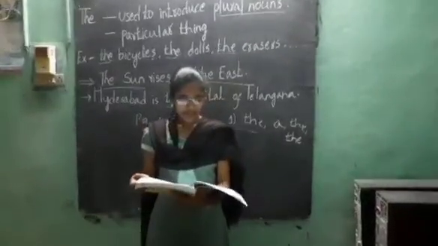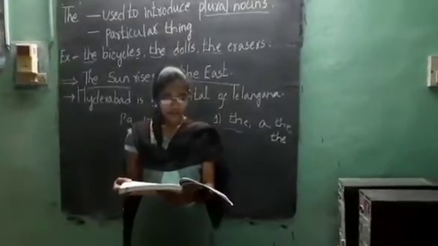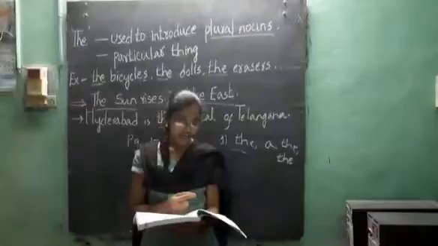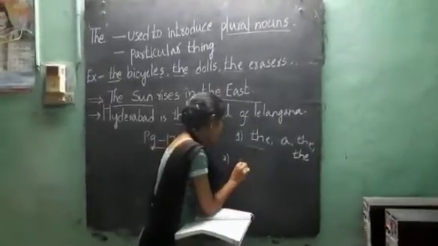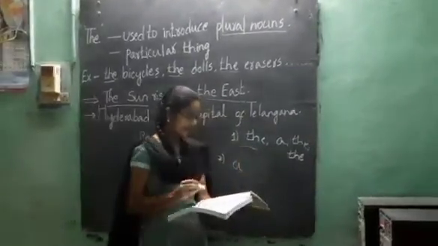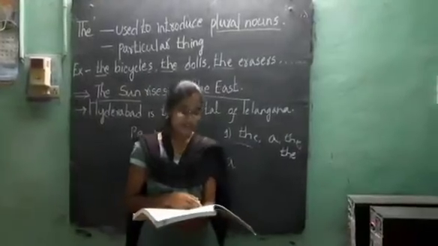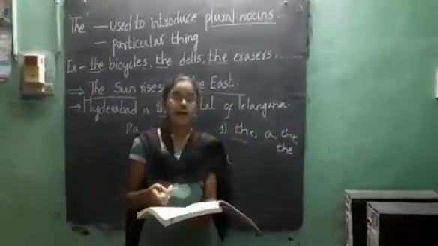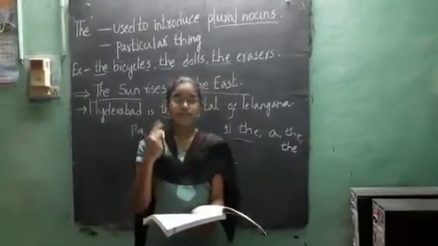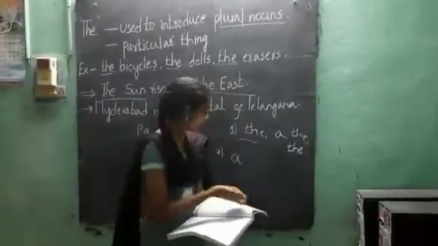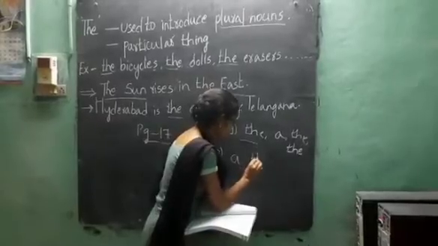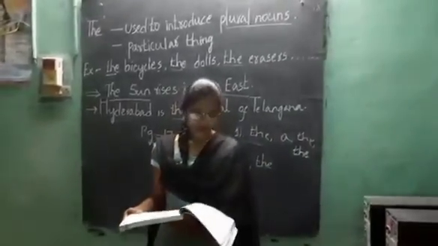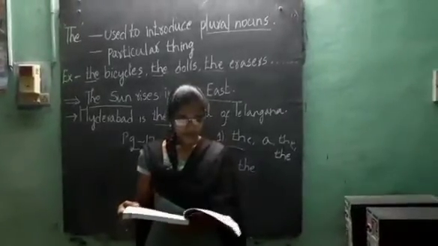Now the second one. There is a nice flat near the park. The flat is very comfortable. So here, there is dash, you have to write a. And the flat is very comfortable. Here you are mentioning it for the second time, so you have to write the.